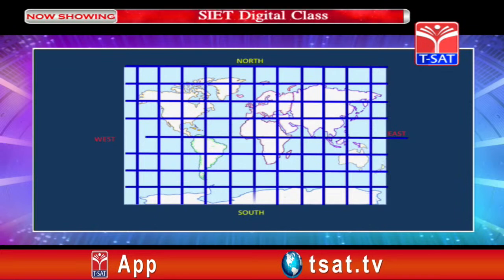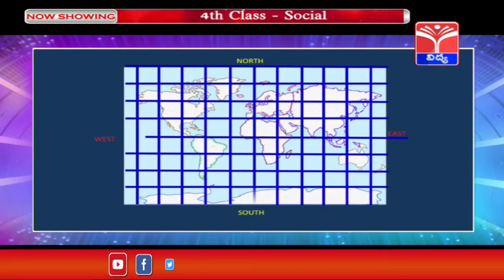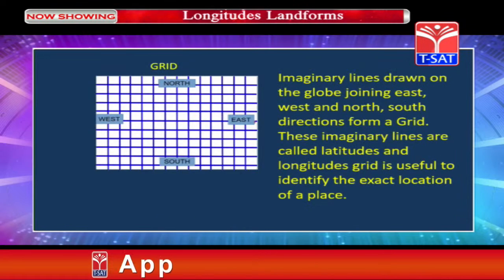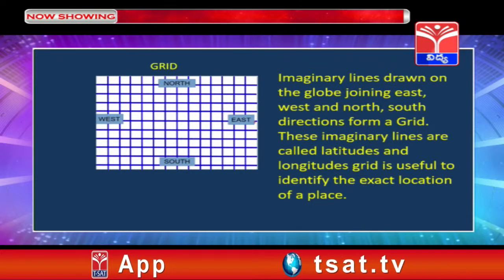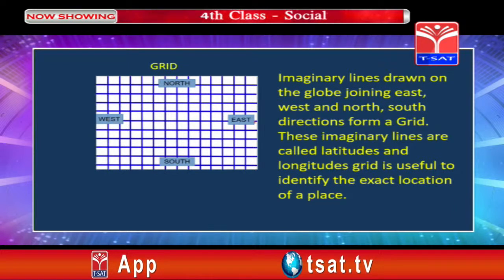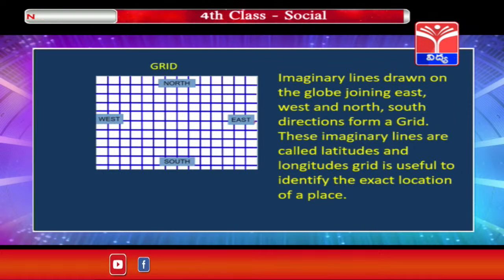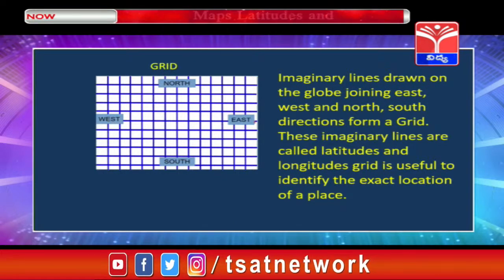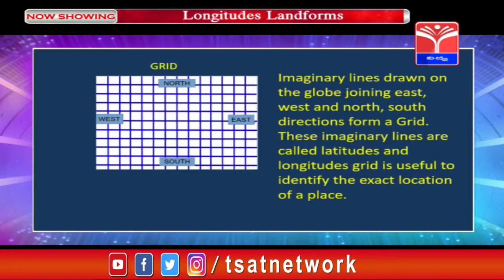So, what do you understand by these lines? Have you ever seen these lines on the map? Yes, the network of these lines, that is the horizontal and vertical lines on the map, is known as grid. Imaginary lines drawn on the globe joining east west and north south directions form a grid. These imaginary lines are called latitudes and longitudes. Grid is useful to identify the exact location of a place.